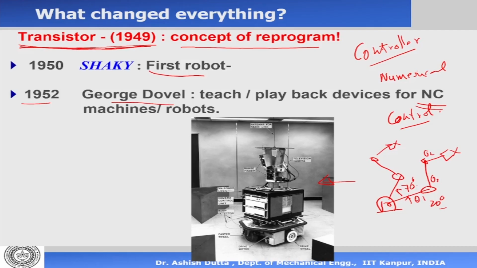Correspondingly, the controller is going to give a voltage and actuate the motor and take the link from there to there. So this is how a robot is controlled, by the input of numbers, and hence a numerical control machine and a robot are fundamentally the same in terms of the control structure.